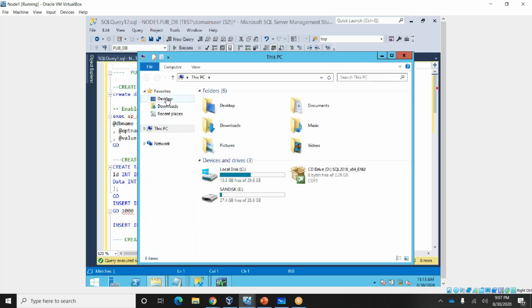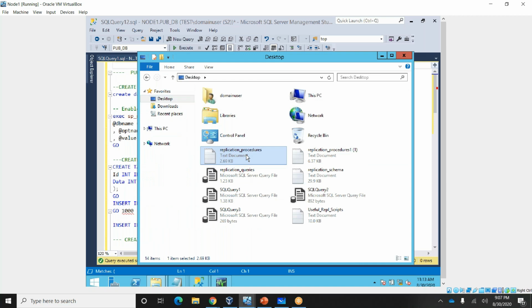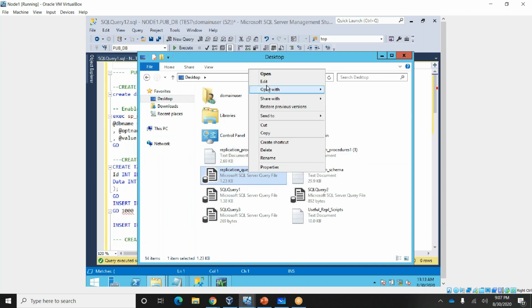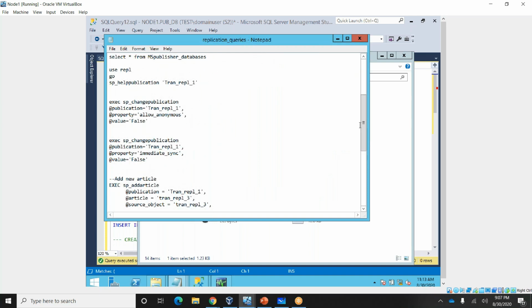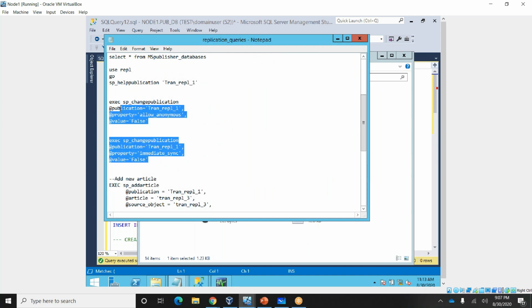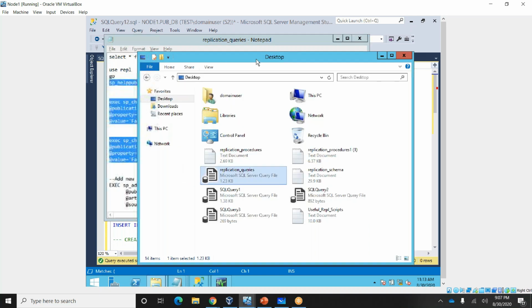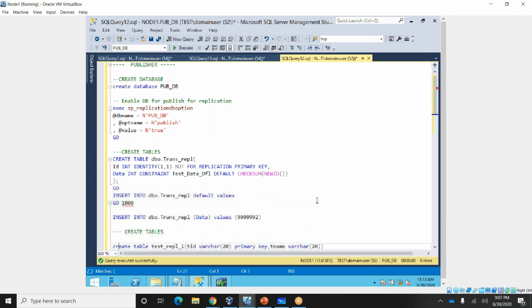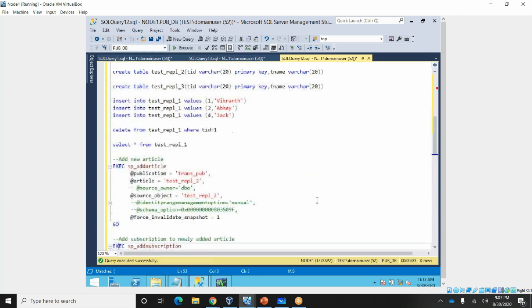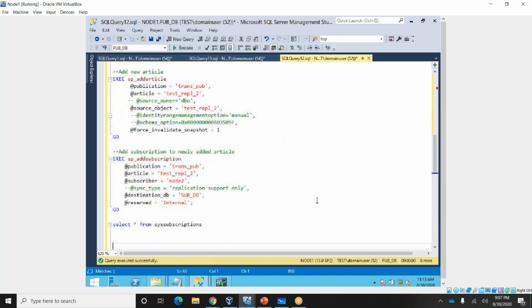Let me give you the script. I'll show which property we need to disable. Then the snapshot will run only for one article, not for all the articles, right?